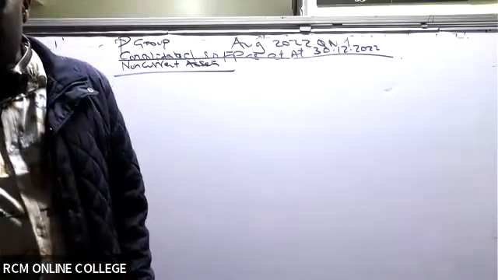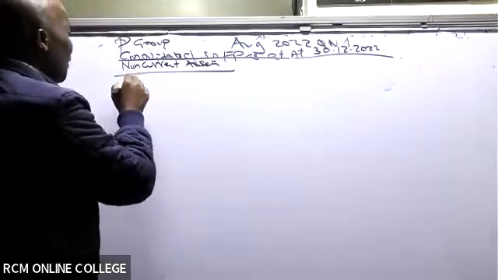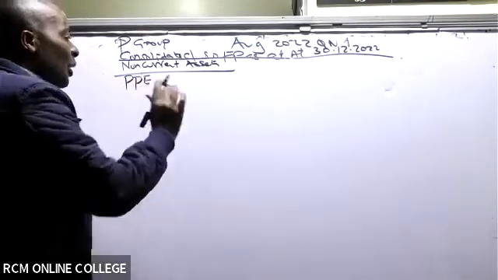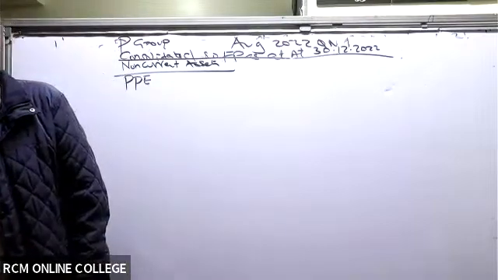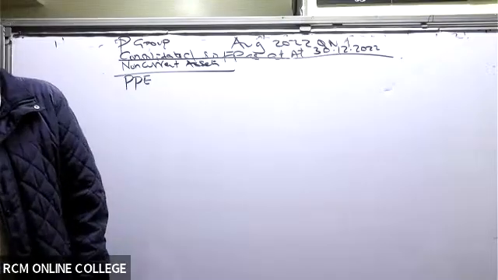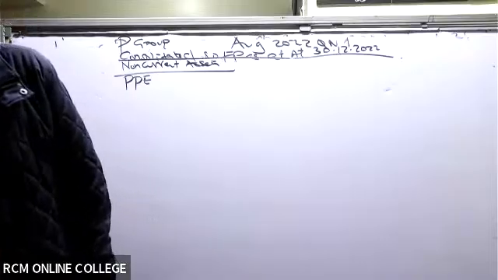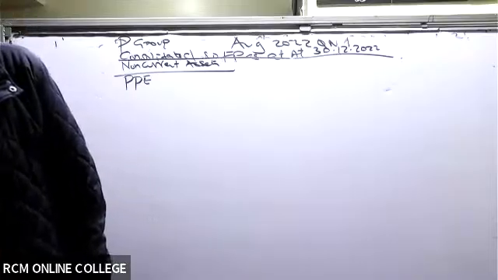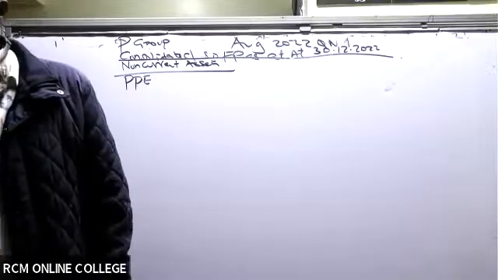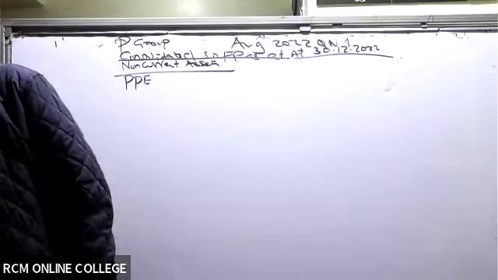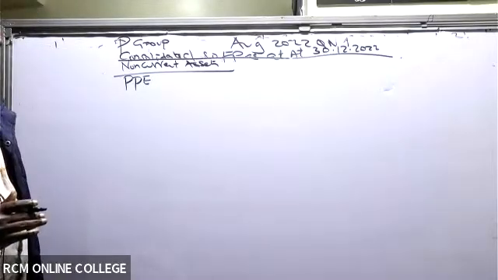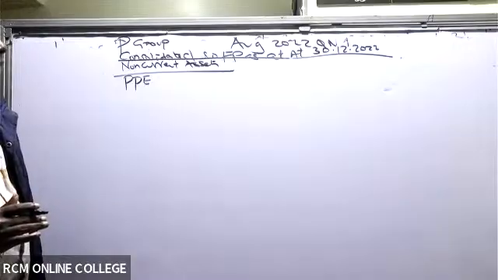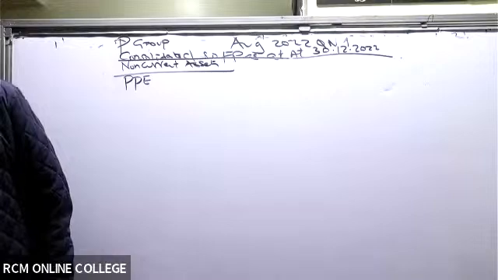I can see property, plant, and equipment is the first. I'm simply copying. I'm not using my calculator anywhere as of now. I'm told the date is not very good, but we shall overcome. Okay, so property, plant, and equipment.